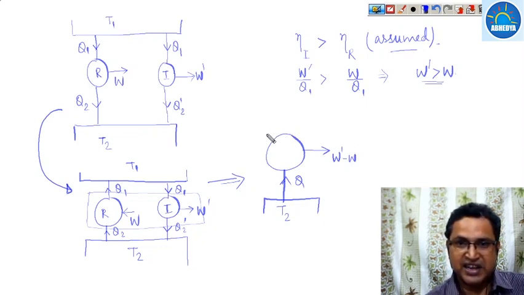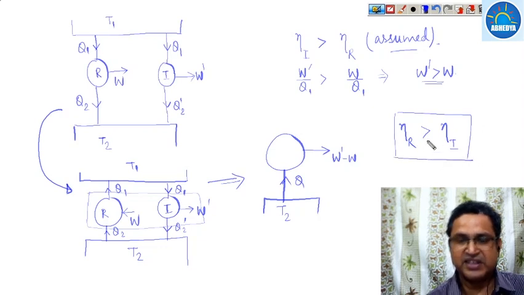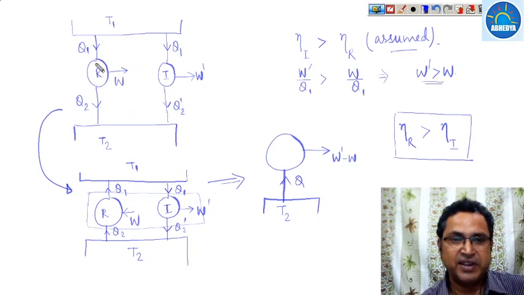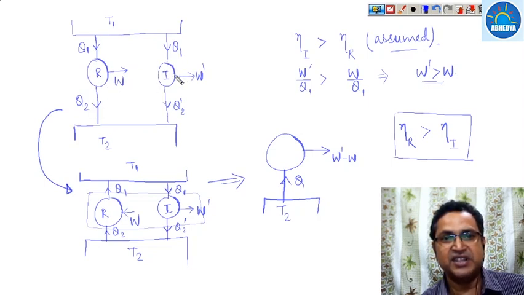Since it violates the Kelvin-Planck statement, which is not possible, whatever hypothesis we have assumed is not possible. It means a reversible heat engine must have an efficiency greater than the irreversible heat engine. This is Carnot's theorem. Between the same temperature limits, if one heat engine is reversible and another is irreversible, then the reversible heat engine must have the higher efficiency than the irreversible heat engine.